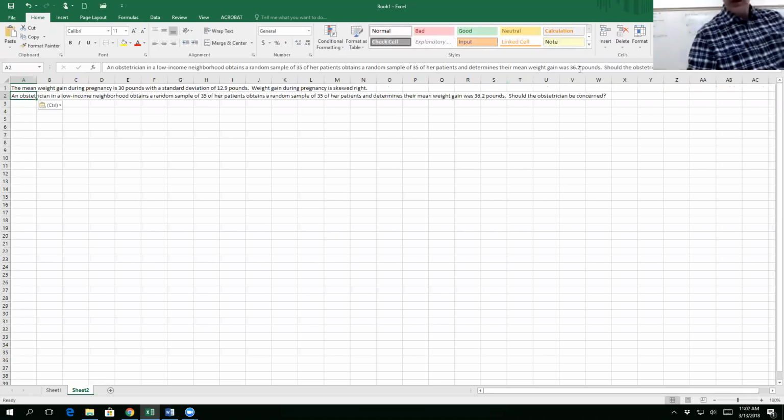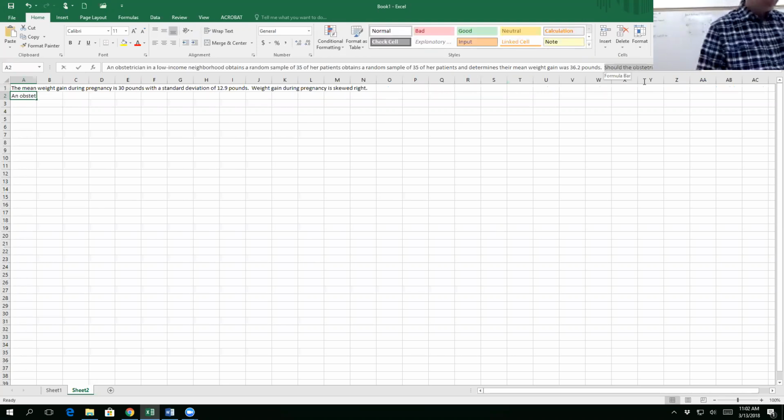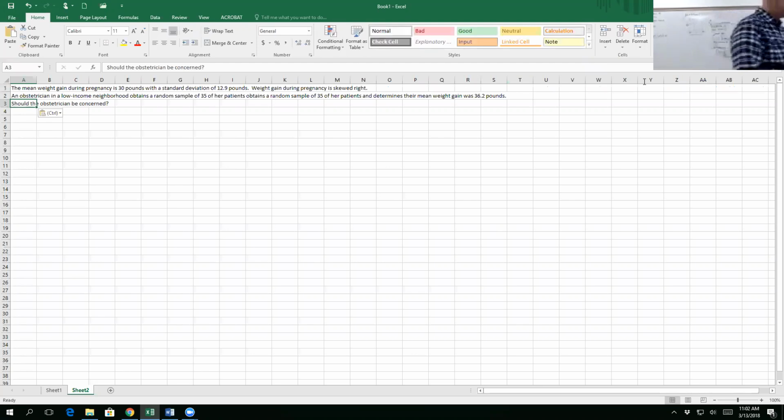The mean weight gain during pregnancy is about 30 pounds with a standard deviation of 12.9 pounds. Weight gain during pregnancy is skewed right. An obstetrician in a low-income neighborhood obtains a simple random sample of 35 of her patients and determines their mean weight gain was 36.2 pounds. Should the obstetrician be concerned? What we're saying is, are her patients gaining a lot more weight than they should compared to the population? Okay?